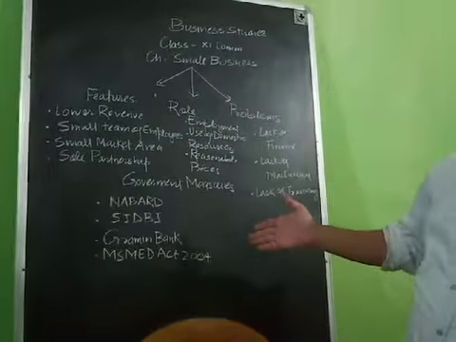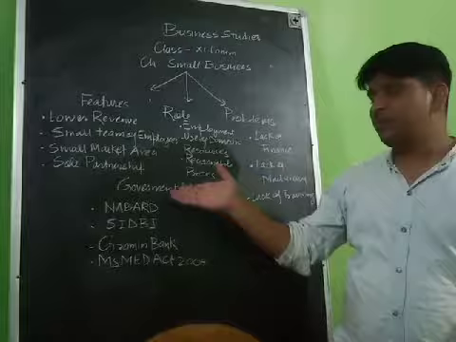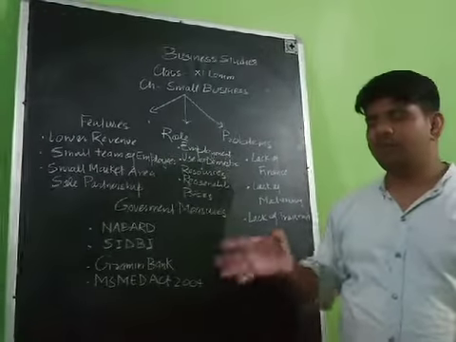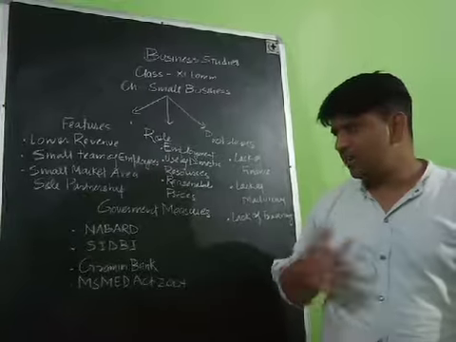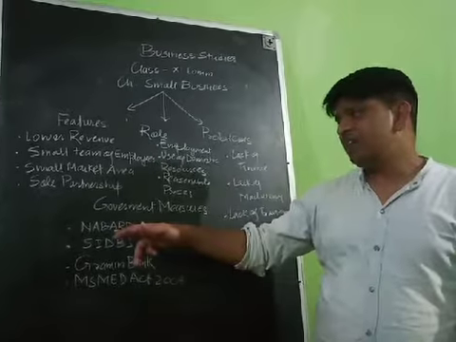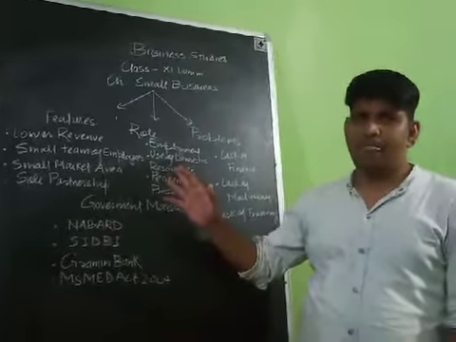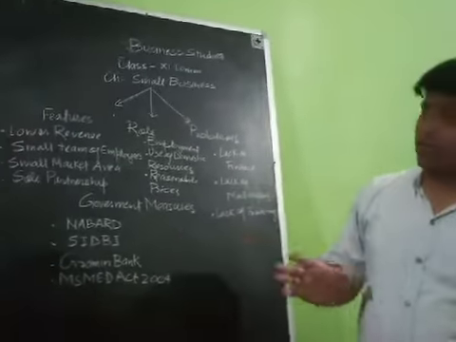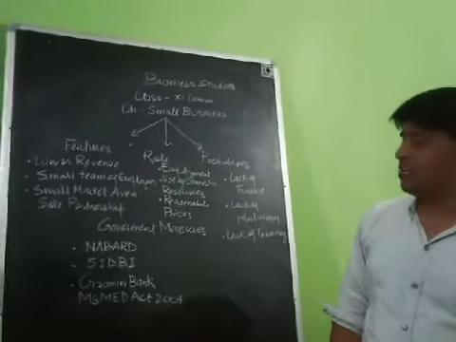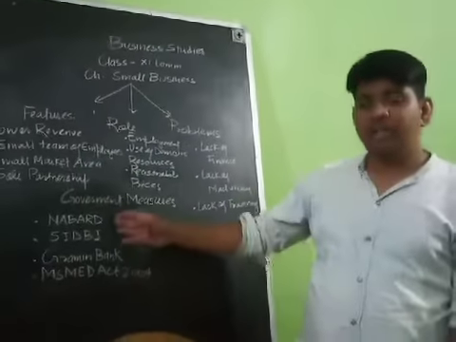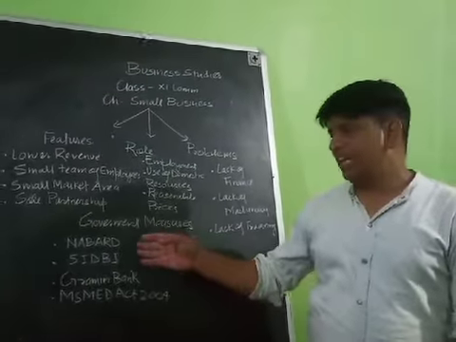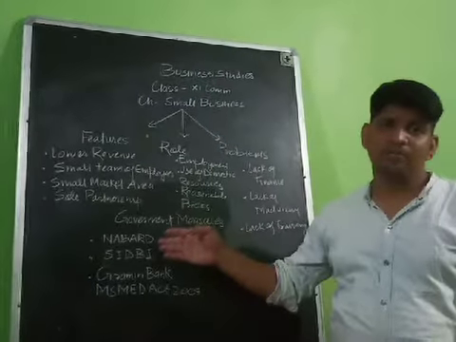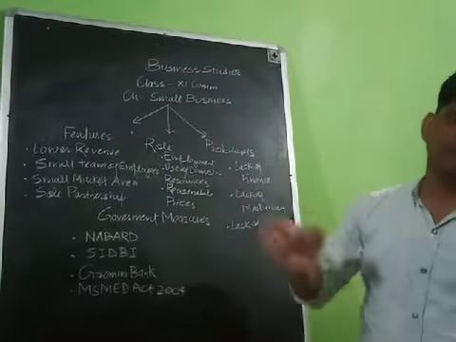Then after that, some of the measures which can be taken by the government to remove the problems faced by the small scale business in our country. The first one is NABARD, National Bank for Agriculture and Rural Development. NABARD is very famous for creating the development of the small scale business in our country. It is providing agricultural support, rehabilitation support, and developmental support to the small scale business and the backward areas of the country.